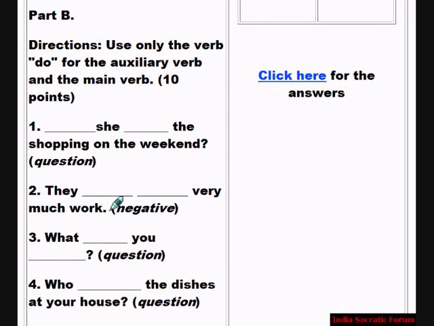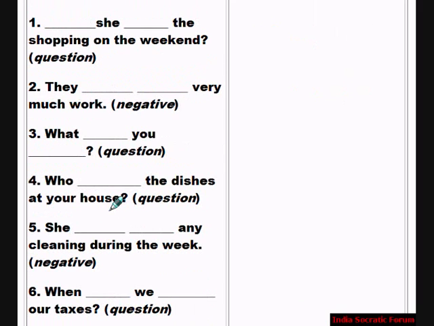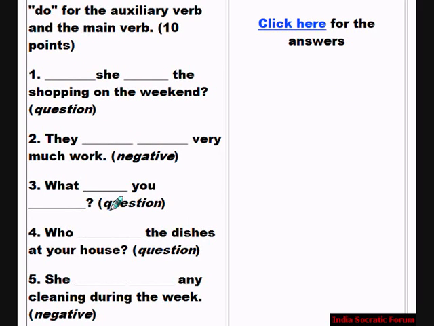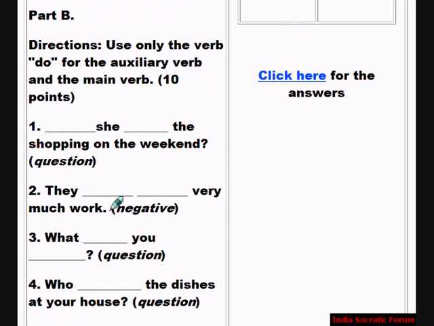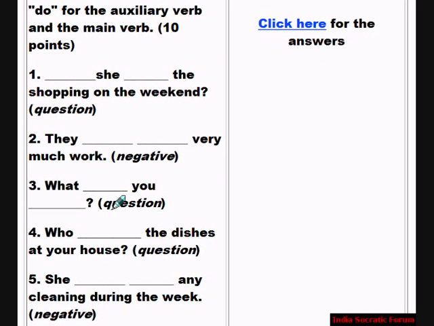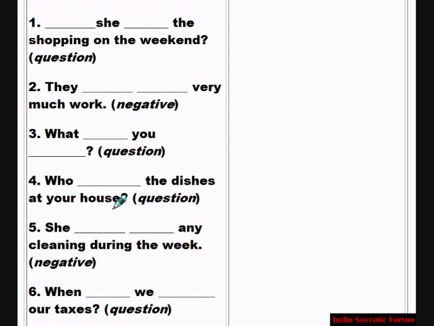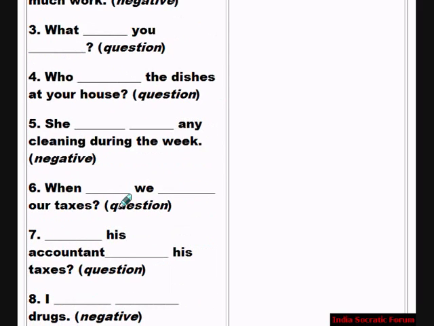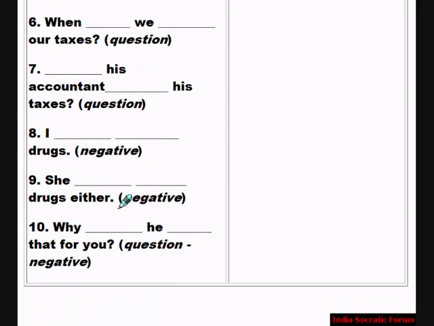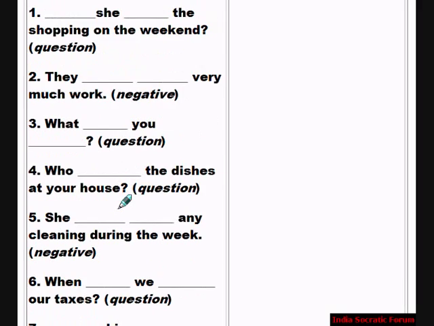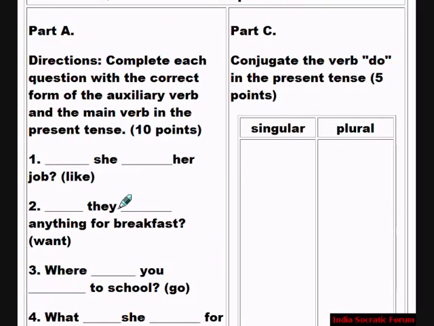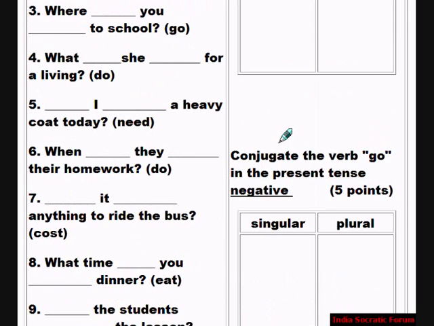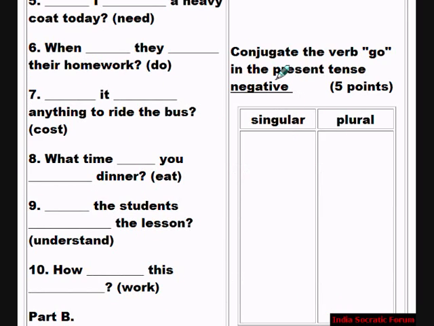Part B. Use only the verb do for the auxiliary verb and the main verb. Let's take part C. Conjugate the verb do in the present tense. Conjugate the verb go in the present tense.